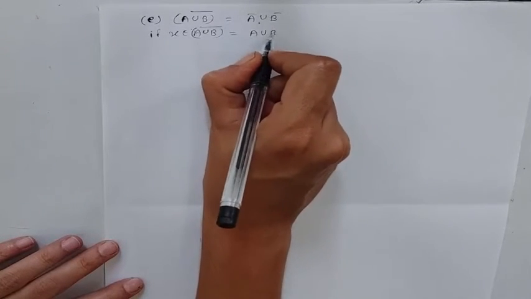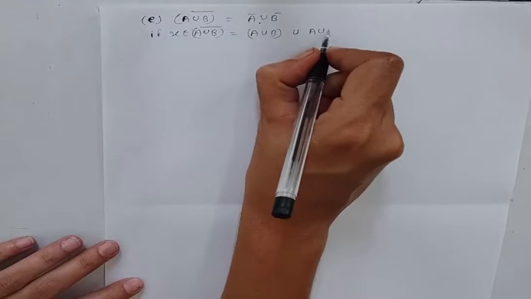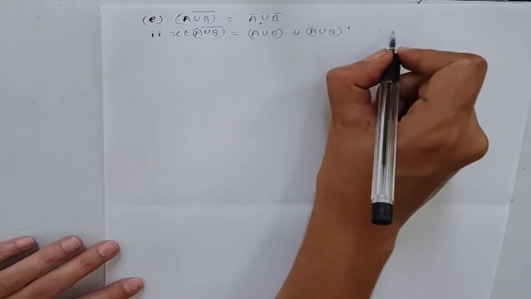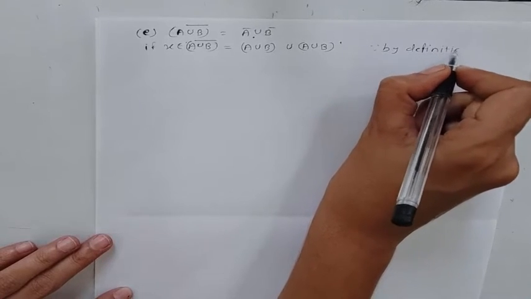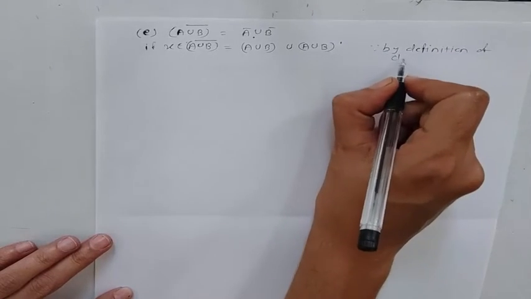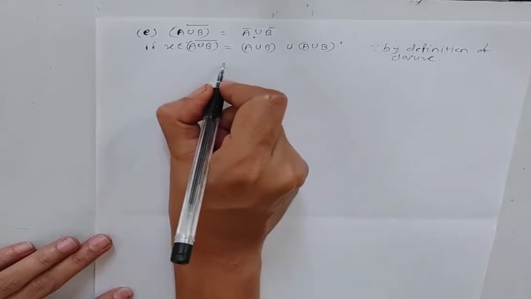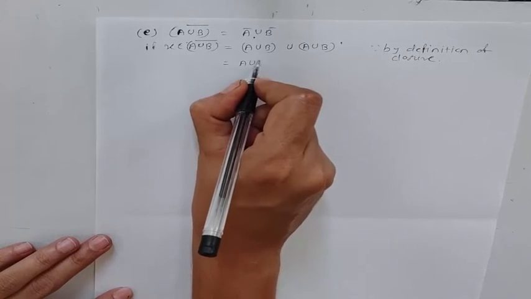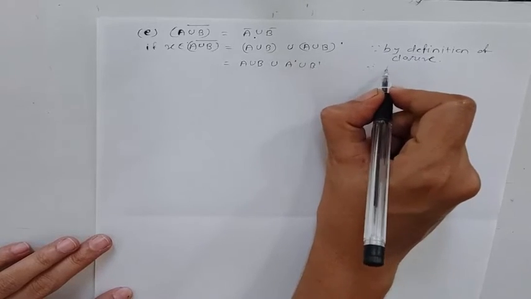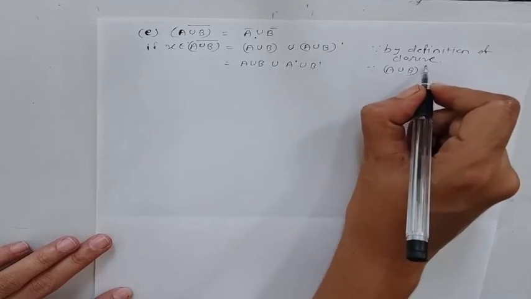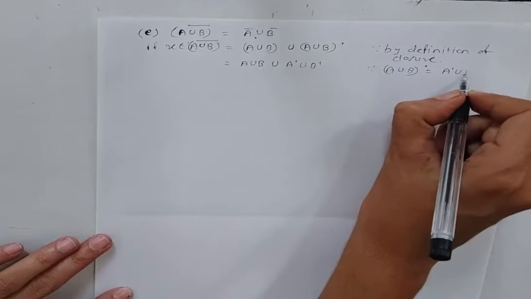A union B union A union B dash, by the definition of closure of a set. This is equal to A union B union A dash union B dash, where A union B dash is equal to A dash union B dash.